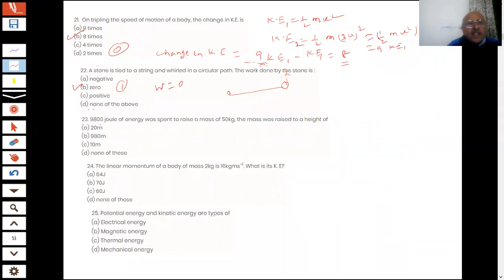Next question. 9,800 joule of energy was spent to raise a mass of 50 kg. Whatever energy you use, that does the work. To what height was the mass raised?